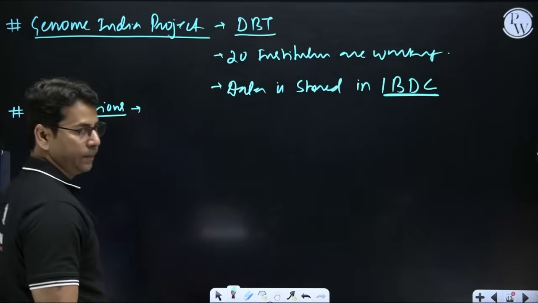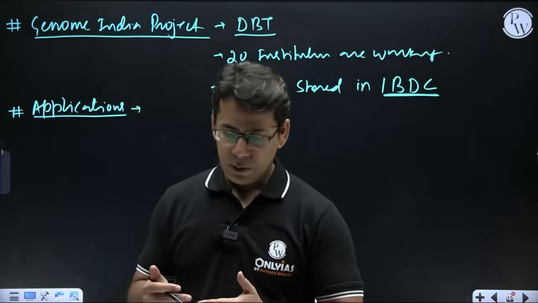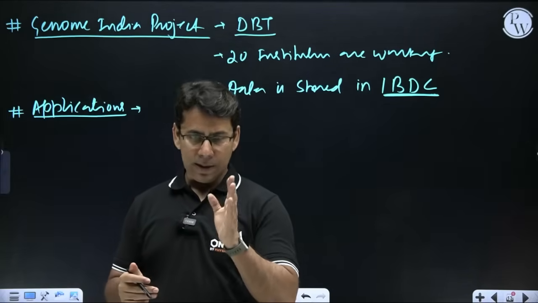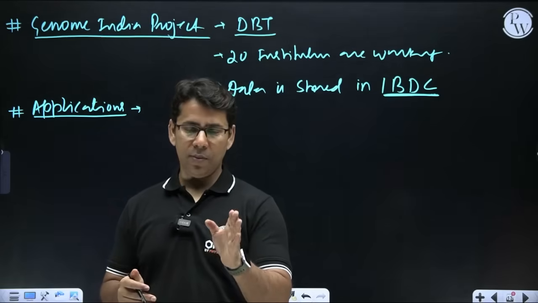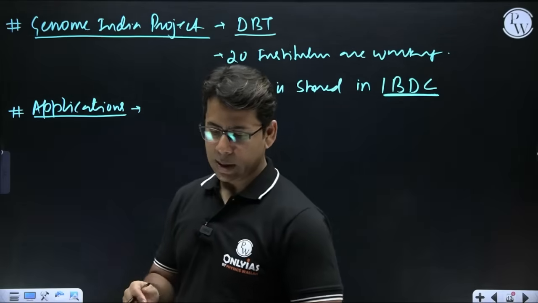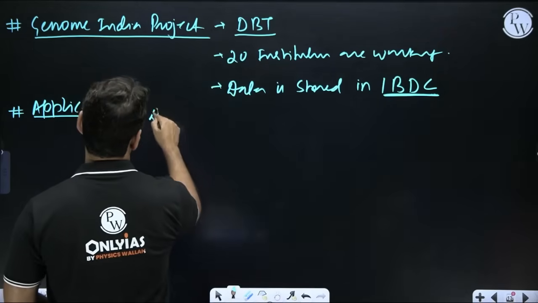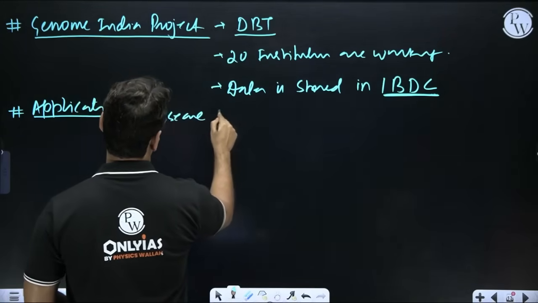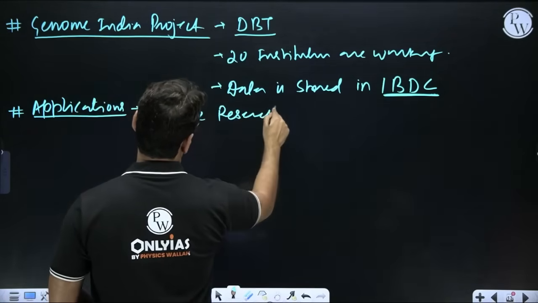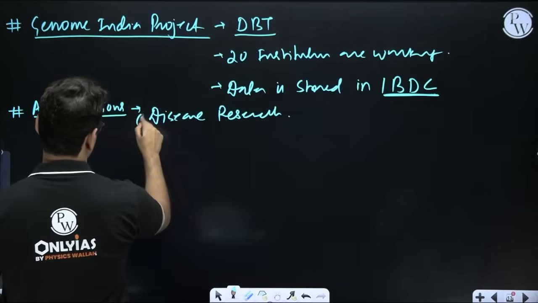In the application part, we can talk about healthcare first, because that is what is being asked. So there is something called disease research. Disease research, that's the first thing.